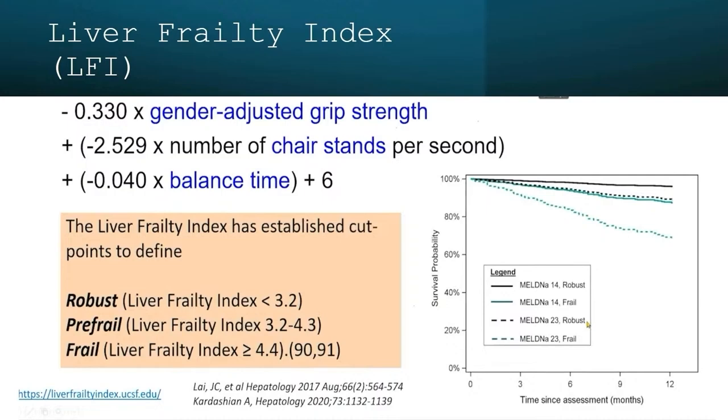If the score is more than 4.4, then your patient is frail, whereas if the score is less than 3.2, your patient is robust. And the study by Jennifer Lai using the liver frailty index has shown that for the same MELD, if you have two patients with a MELD score of 14, and one is frail and one is robust, the patient who is frail will have a twofold higher mortality than the patient who is robust. So with the same MELD score, the mortality varies if they are frail or robust.